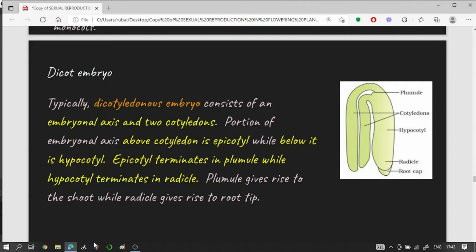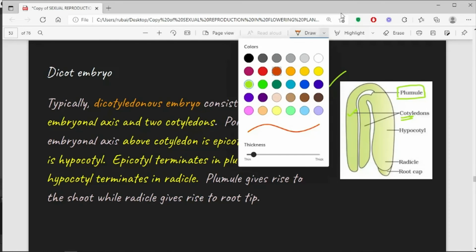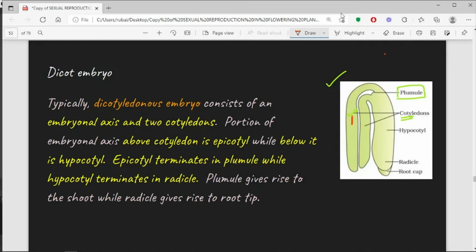Now let's quickly see the structure of a dicot embryo. You will find similarities with the structure we drew in the last slide, isn't it? So you can make out the plumule. These are the two cotyledons, this one is the first cotyledon, this one is the second cotyledon. So the dicot embryo has an embryonal axis and two cotyledons.